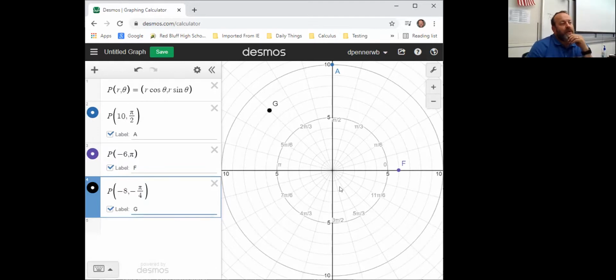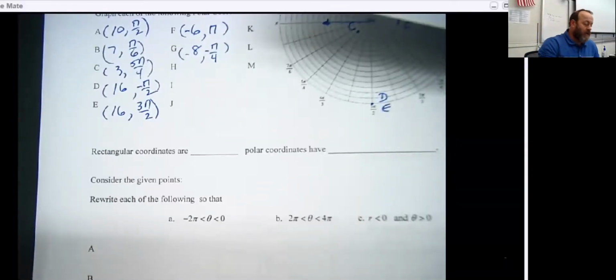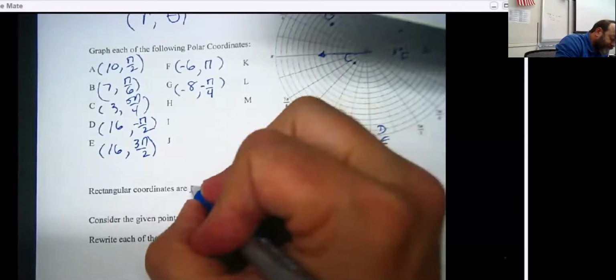And you'll notice that this doesn't look like it landed at pi over 4. It looks like it landed at, I guess that would be 3 pi over 4, because that is an opposite angle to negative pi over 4, which is down here. So that does lead to some obvious points of confusion that can happen when people work at it, because rectangular coordinates are unique.